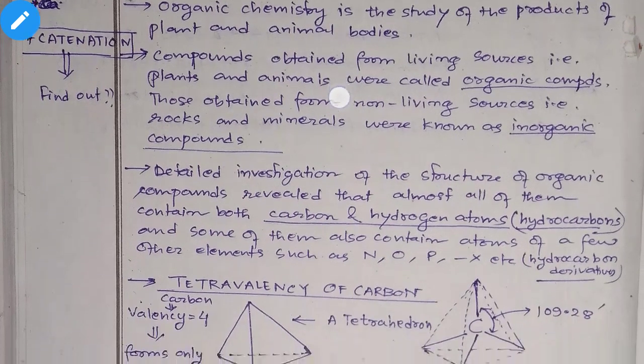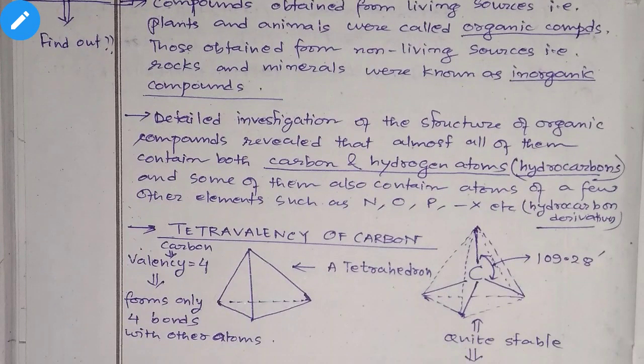First of all, when scientists investigated a large number of organic compounds, they found that these compounds mainly contain carbon and hydrogen atoms, and some of them also contain few atoms of other elements, like nitrogen, oxygen, phosphorus, halogens, etc. Compounds which consist of only carbon and hydrogen are known as hydrocarbons.